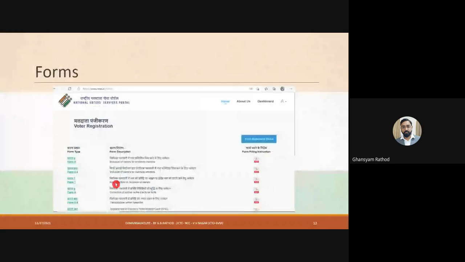Another thing, forms. Which forms are available? Here you see different online forms are available. You click on the form, you can download the PDF file, and you can also track your applications. Somebody wants inclusion of names for residential electors, somebody wants inclusion of names for overseas electors, someone wants to object to inclusion of names, someone wants correction of entries in the electoral rolls. So all those things, form 7, form 8, form 6, form 8A, all are available. You just have to click and you will get this support online only.